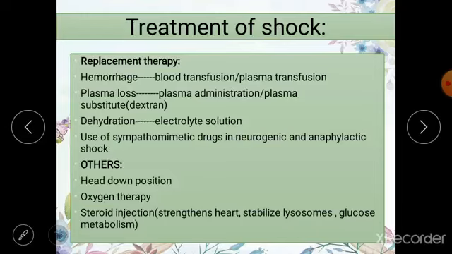Then there are some other treatments which can be provided, such as the head down and legs up position. This increases venous return. You can also give oxygen therapy so that tissues are not deprived of oxygen, and as I mentioned before, you can give steroid injections which can strengthen the heart and stabilize the lysosomes so that lysosomes do not become leaky, and they can also maintain the glucose metabolism so that energy can be provided to the cells and the tissues.